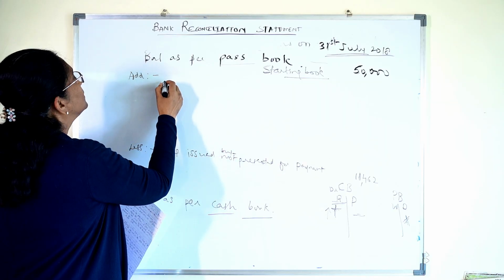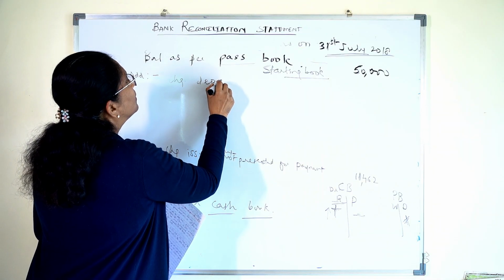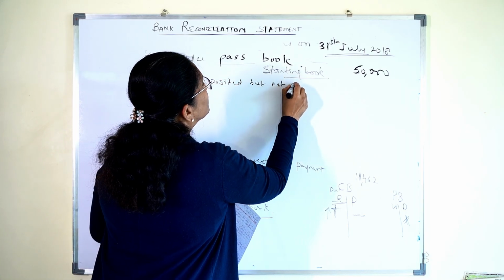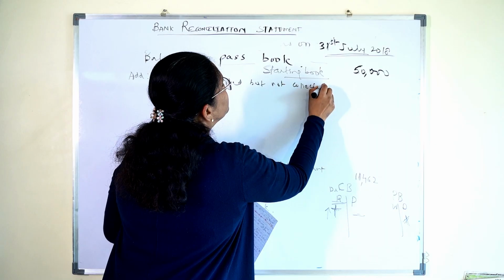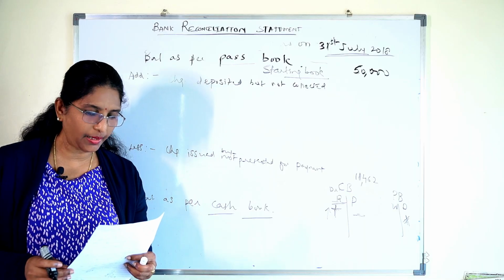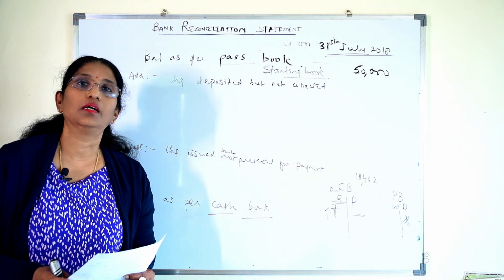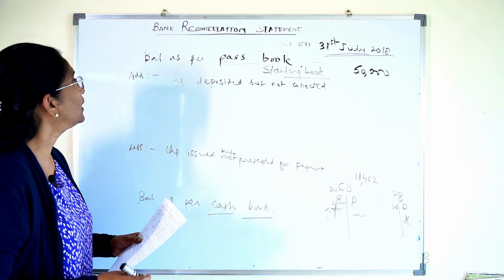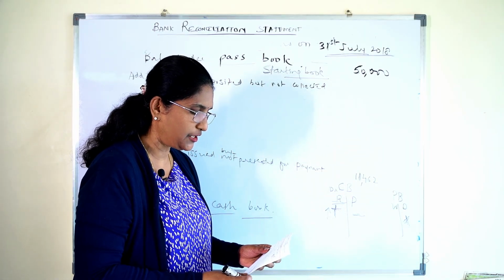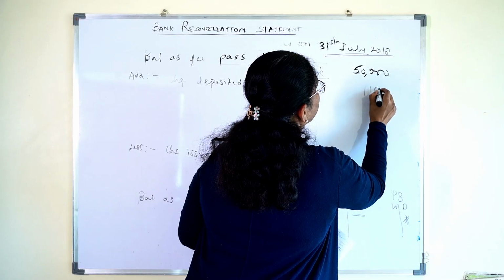So you have entered 2 checks. What are they? Checks deposited but not collected by the bank. That is, you have sent the checks to the bank but they were not collected in the passbook. So I am adding it here. How much is the amount? 2 checks of 500 and 650, so the total comes to 1,150.